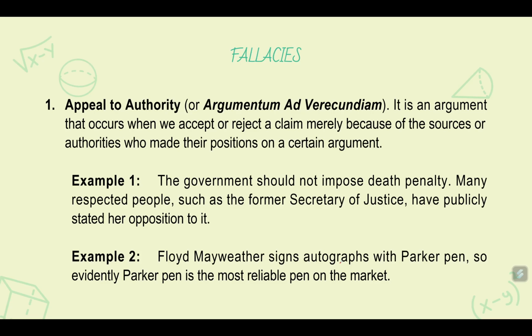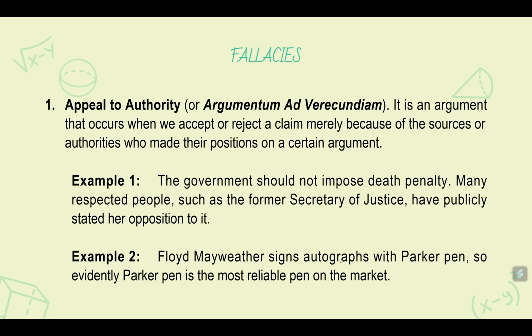As an example, we have here: the government should not impose death penalty. Many respected people, such as the former Secretary of Justice, have publicly stated their opposition to it. Now, why is this called an appeal to authority?